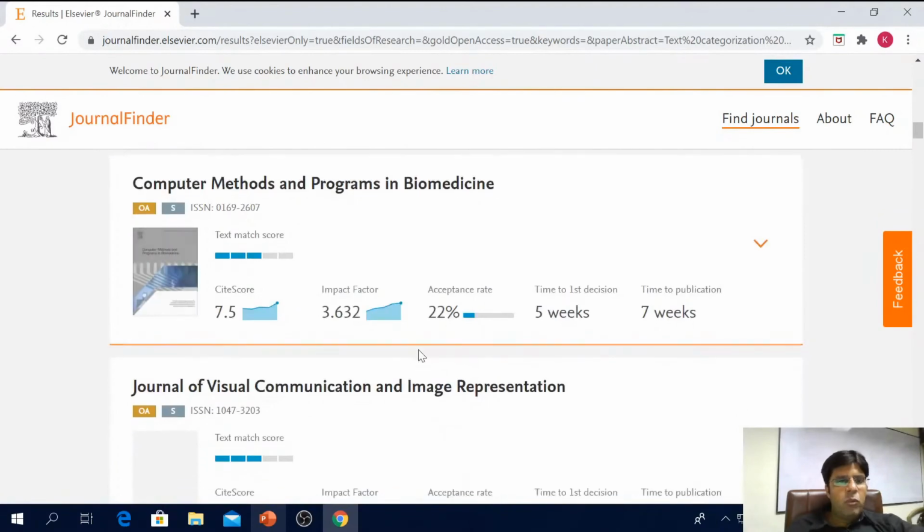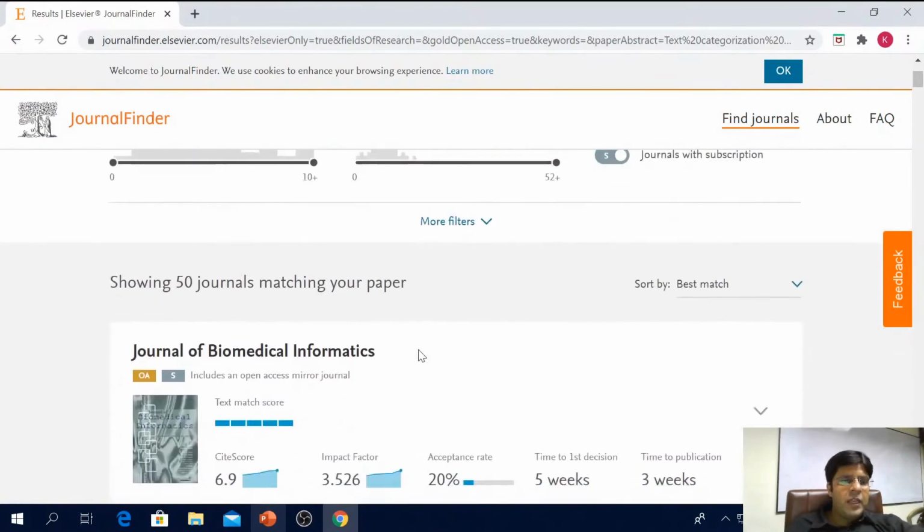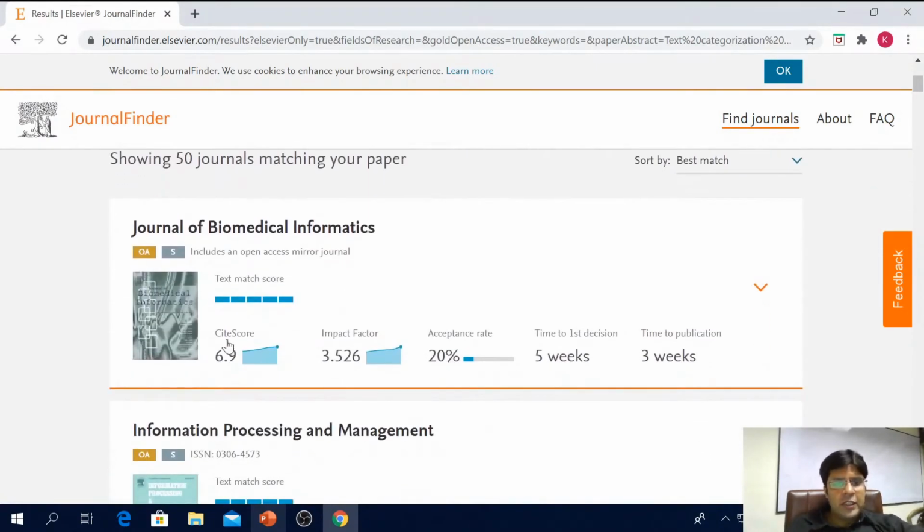Okay, there are many more, and for every journal it is showing me the CiteScore, what is the impact factor of the journal, what is the acceptance rate, how much time it will take for the first decision, and so on and so forth. So these are some of the metrics of the journal. Based on these I can decide where I can now submit my paper.